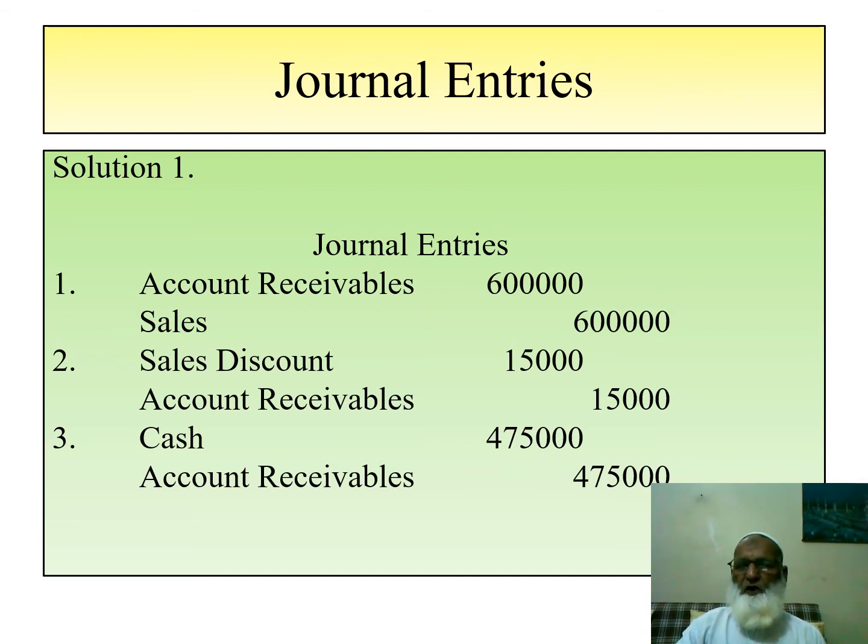Sales discount is debited, it's an expense for the company, and accounts receivable is credited. For cash collected, cash is debited and accounts receivable is credited. In the next slide, we will see the ledger accounts also.